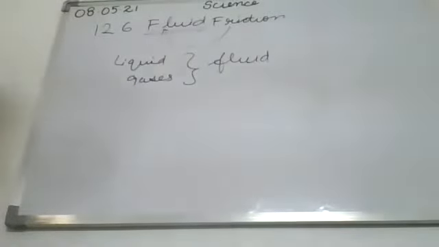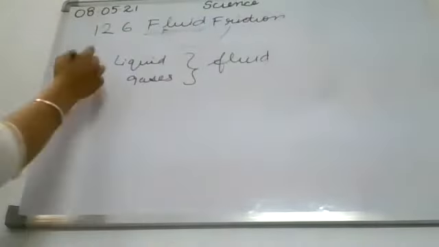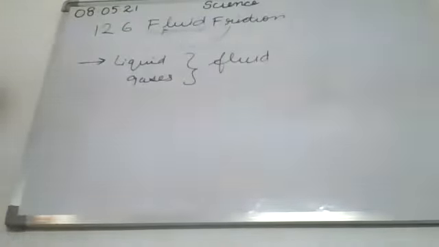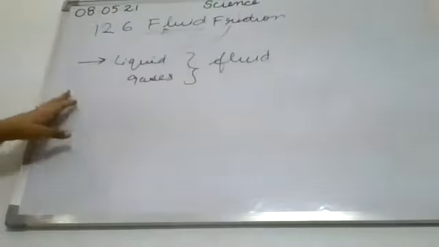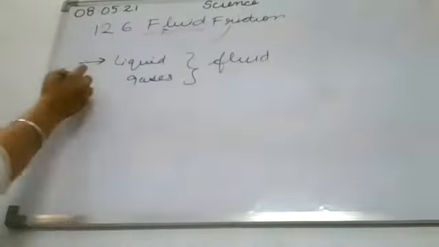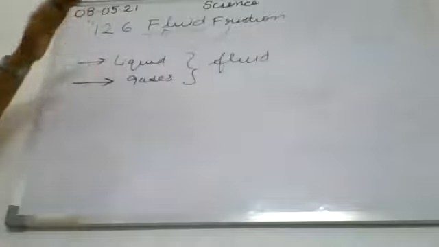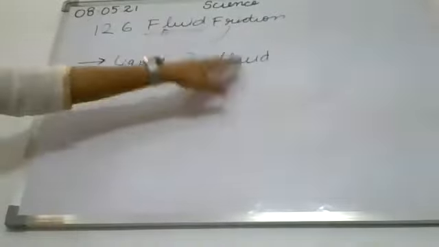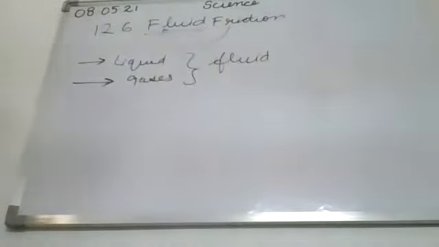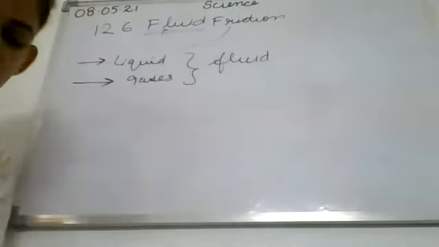Clear? So the liquid also exerts friction, and gases also exert friction. So the friction that is related to liquids and gases falls under the category of fluid friction. Clear? So please underline it.